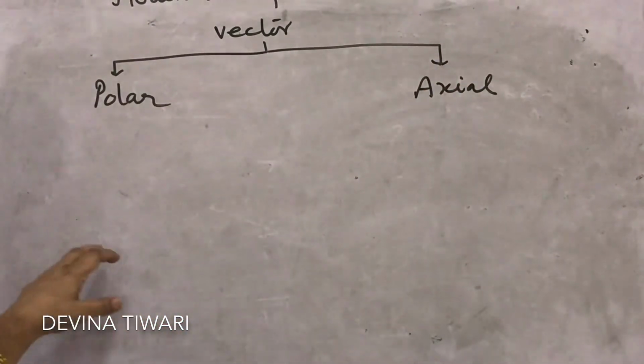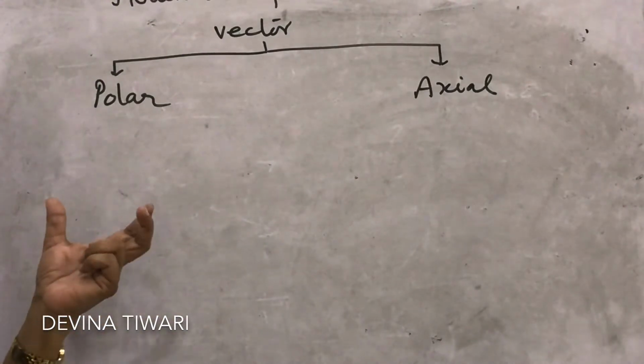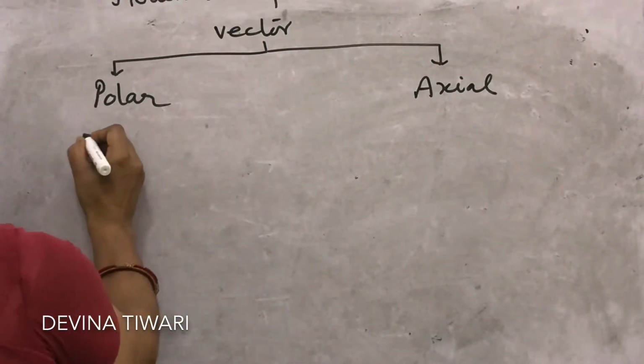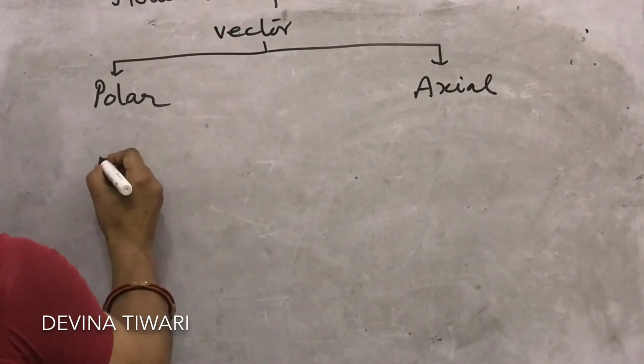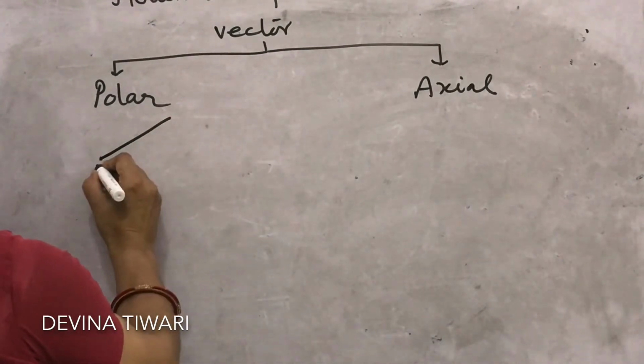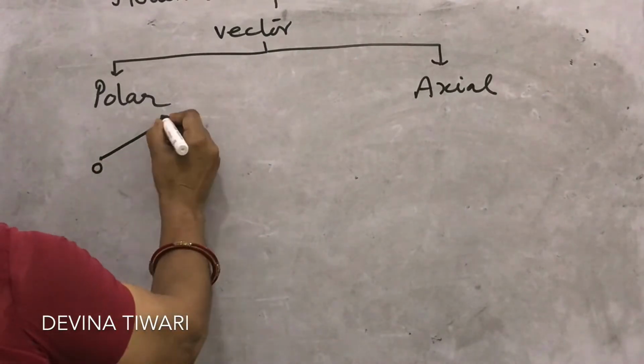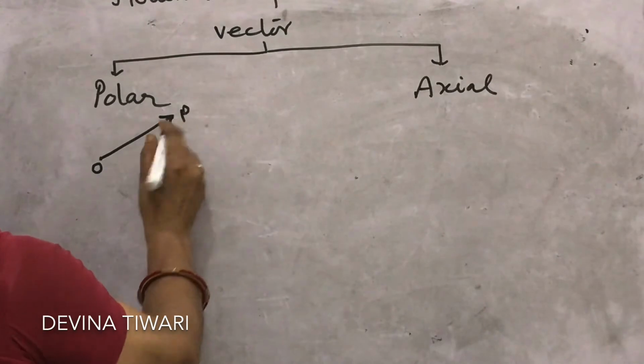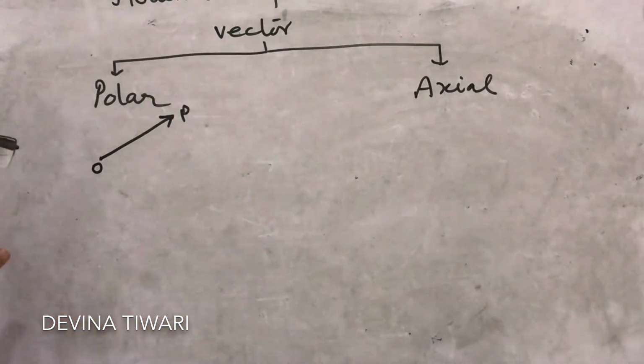What is a polar vector? One which has a starting point. Suppose any vector has beginning point O, and in this direction this is P. Then the point P is also called the position vector.